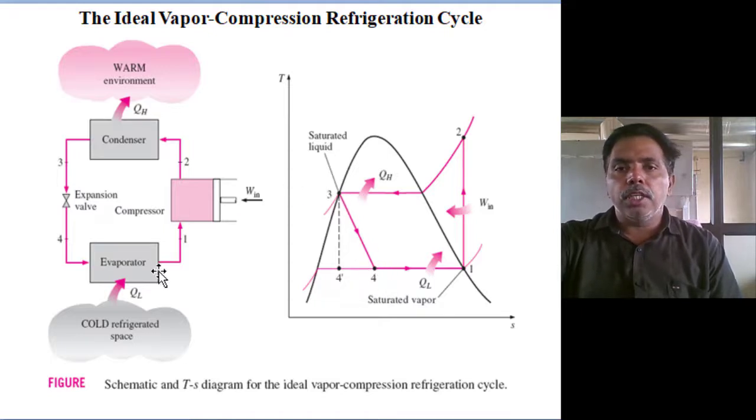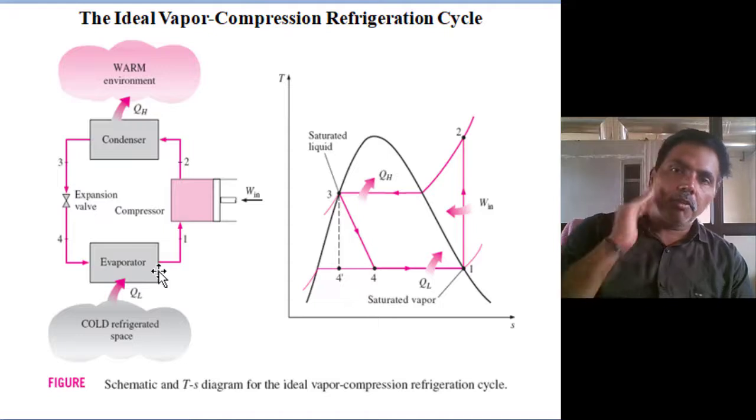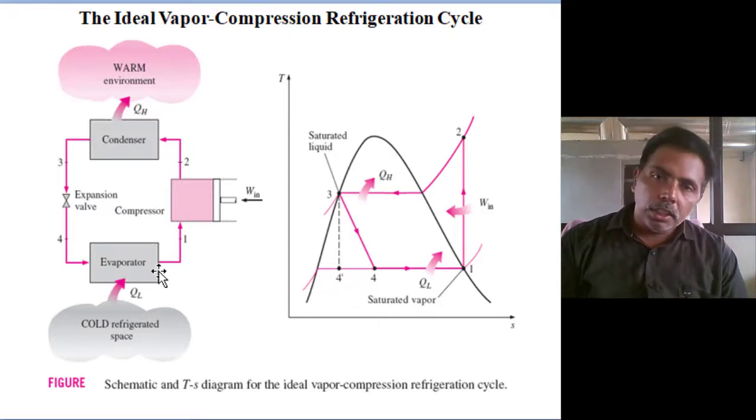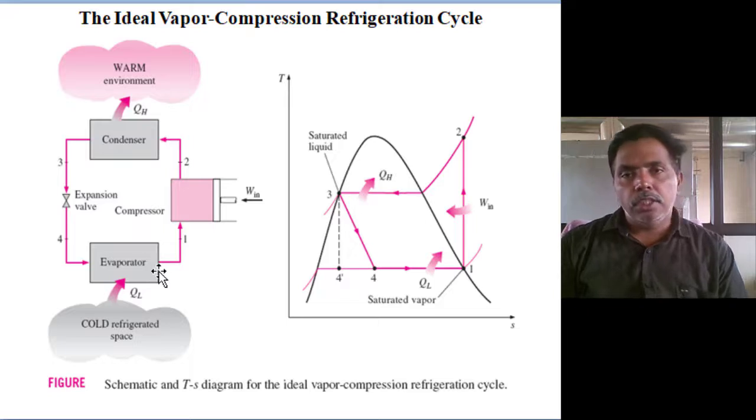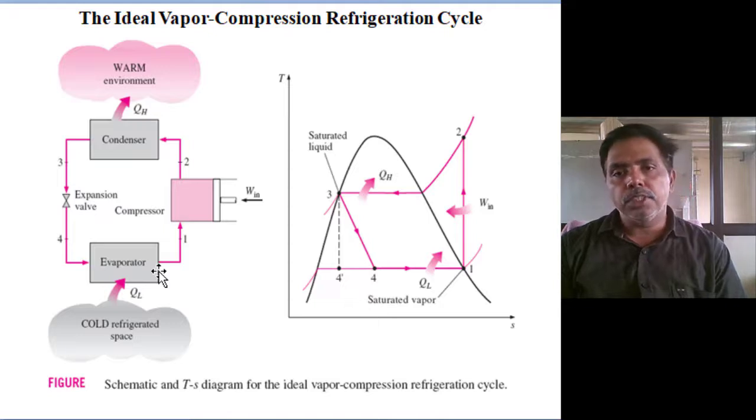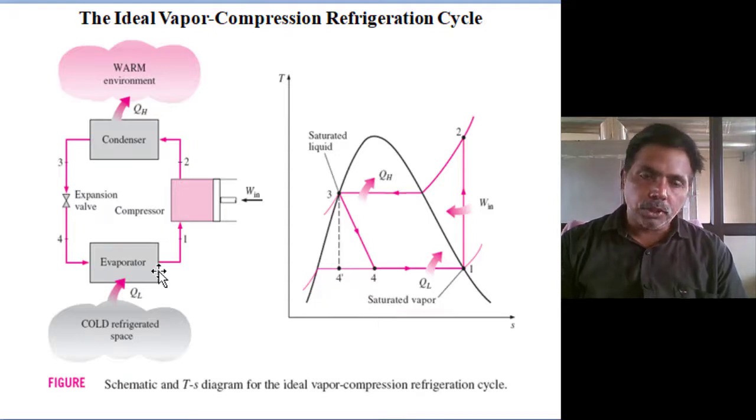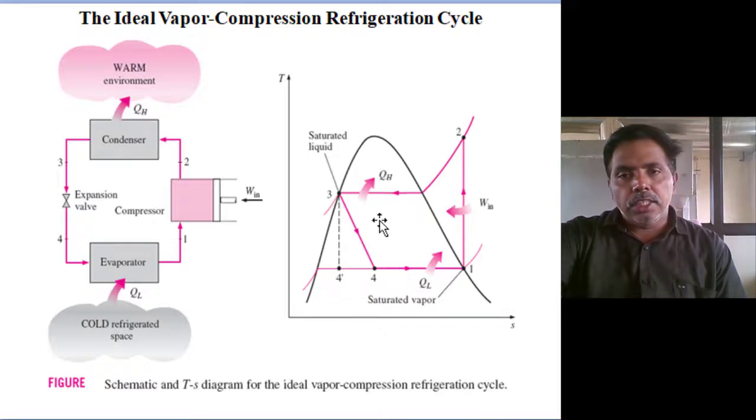Next, the COP of the vapor compression refrigeration system, for a refrigeration facility or a heat pump. If your desired effect is heating, it is called a heat pump. If your desired effect is cooling, it is called a refrigerator. In both cases, if the temperature difference, delta T, between the condenser temperature and the evaporator temperature is low, then COP is high. If the temperature difference is high, COP is low. For enhancing COP in air conditioning systems, they reduce the condensation temperature.